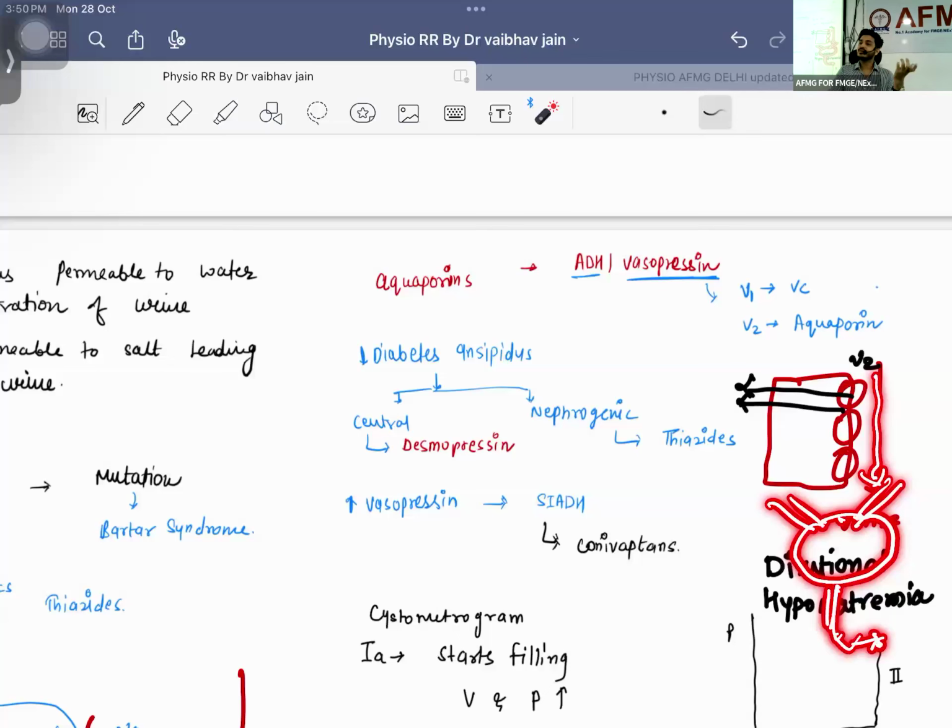So what will the baby feel? He doesn't feel anything. Let it be. But the thing is, his bladder is full. That is why he is going for urination. What can I do? I can empty his bladder in the night time. I can give desmopressin. What will desmopressin do? Desmopressin is just like ADH, antidiuretic hormone.